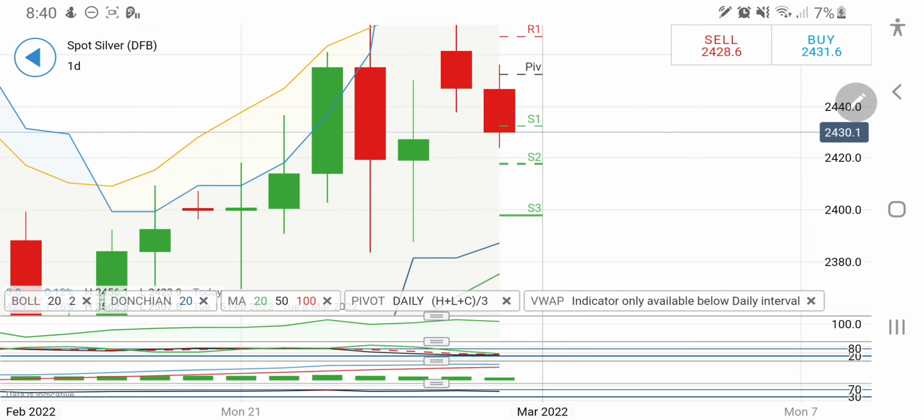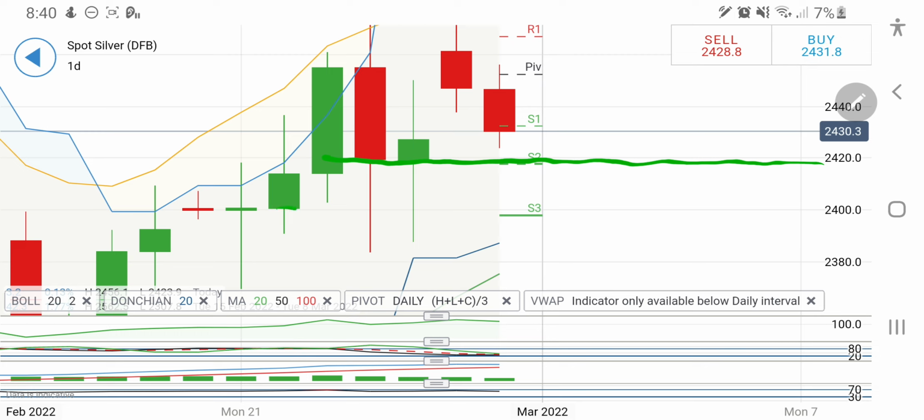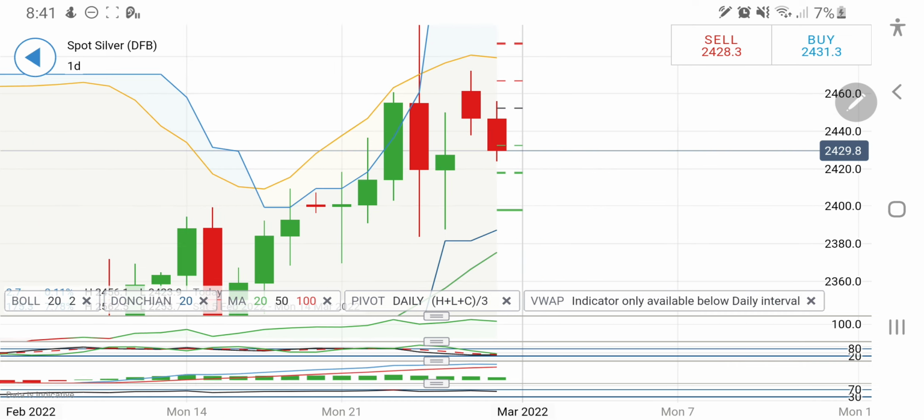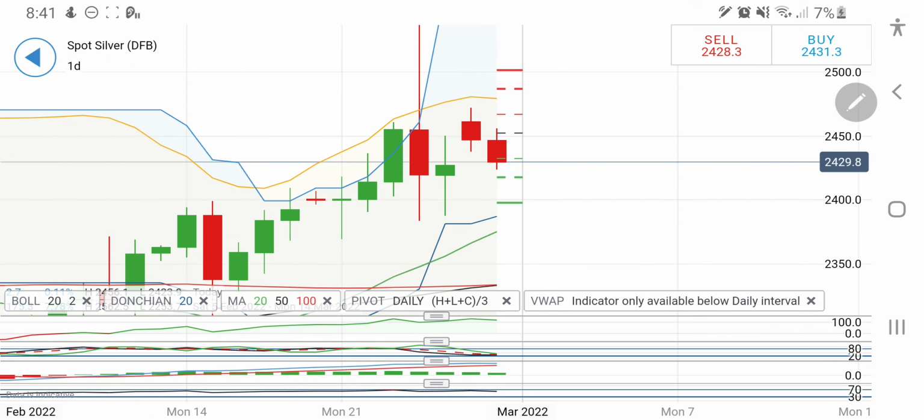Now what is this level? You can see 2418 level. So if it drops below 2418, yes, you can take a short entry there. The next target is towards 2400. It can continue to drop till there. If it drops below 2418, yes, you can take a short entry. You can expect it to drop towards 2400.